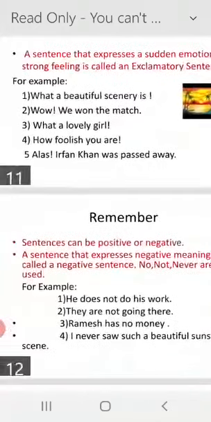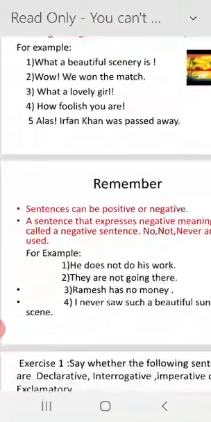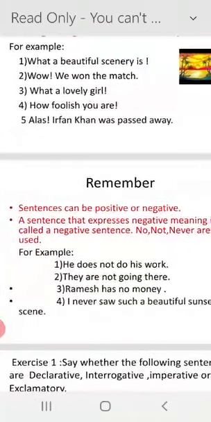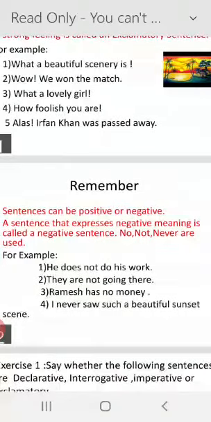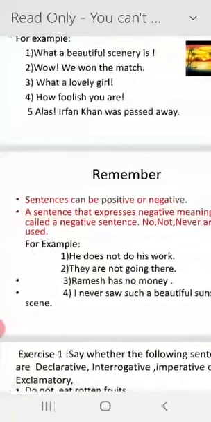So, some points to remember. A sentence can be positive or negative. A sentence that expresses negative meaning is called a negative sentence. No, not, never are used.